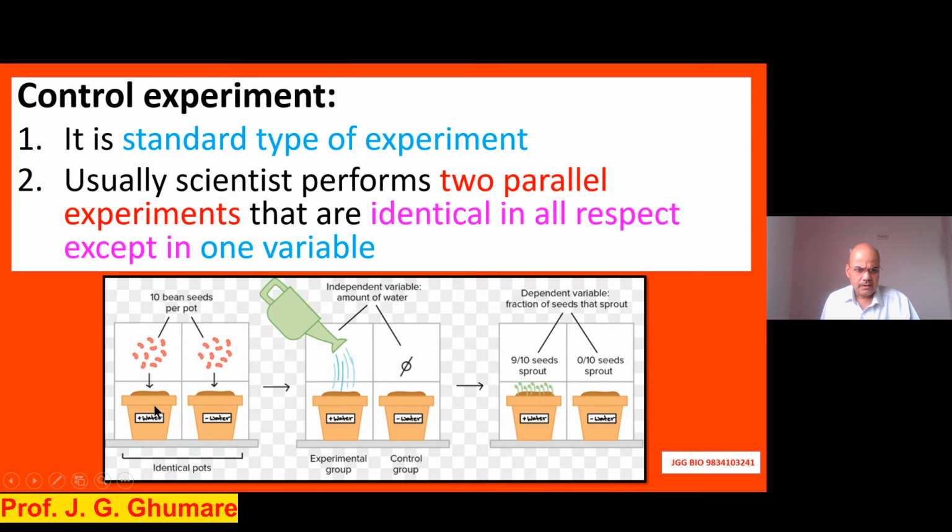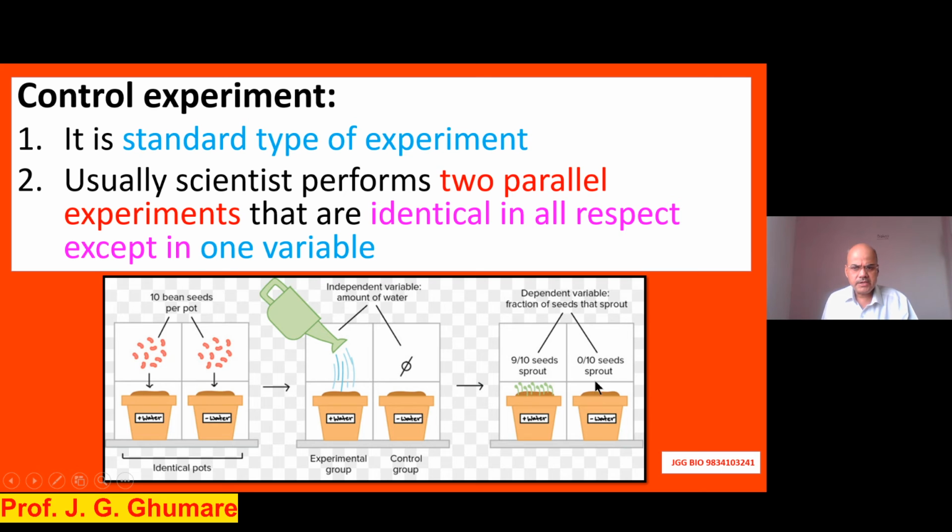See here I am giving similar pots, similar soil, similar water we are going to give. Similar seeds that we are going to put here, 10 seeds per pot. If at all we water both, we will not understand the importance of water for seed germination. So what we need to do, one pot we will water, one pot will not be watered. And here the seed germination will take place in the pot which contains soil as well as water. Another pot will not have seed germination because water is not there. And this is called a control experiment.